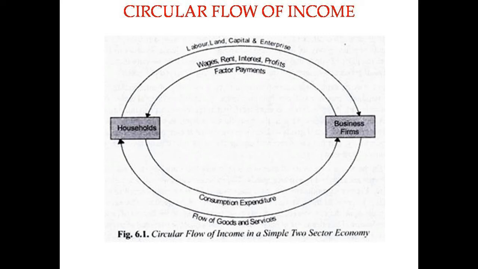So here you can see interdependence. Households are providing factor services to firms and firms are providing goods and services to households. This we call real flow because factor services are coming to the firms and goods and services are coming to the households. So we call it real flow.